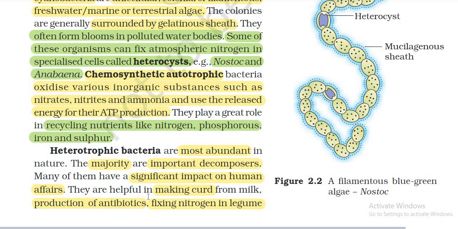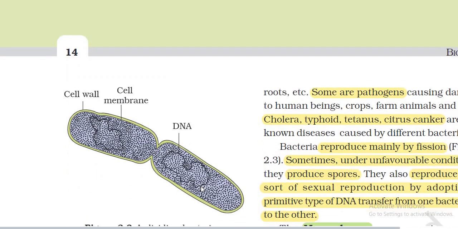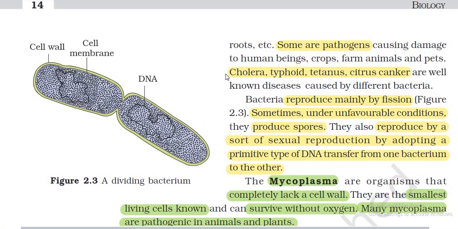They are helpful in making curd from milk, production of antibiotics, fixing nitrogen in legume roots, etc. Some are pathogens, causing damage to human beings, crops, farm animals, and pets. Cholera, typhoid, tetanus, and citrus canker are well-known diseases caused by different bacteria.